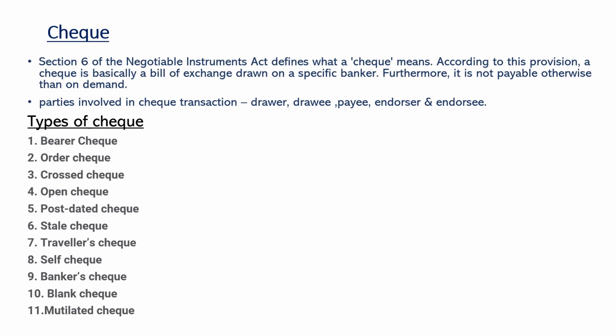Next we have self cheque. In this, the drawer usually uses the self cheque to withdraw money from his bank account in cash by mentioning self as the payee name. But a self cheque can be encashed only at the issuer's or drawer's bank. Self cheque is unsafe because once stolen or lost, some other person might present the self cheque in the drawer's bank and get it encashed over the counter.